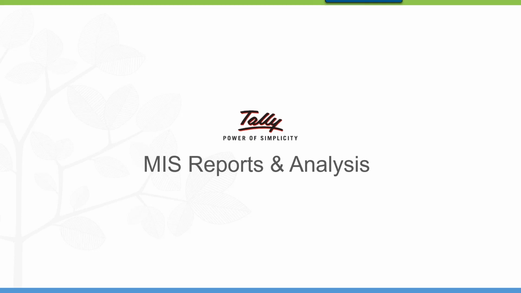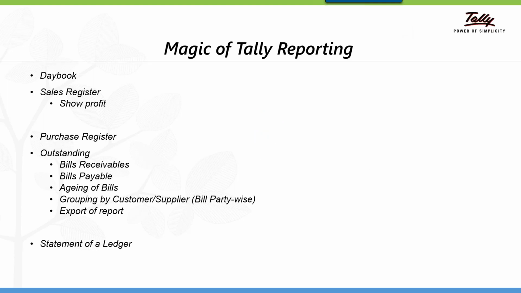Before going to the product, I'd like to take you through these small slides, which will give you a brief idea about what things we are going to cover in today's session. We'll call it the magic of Tally reporting. To start with, daybook, sales register, how to view profit as well, and the purchase register.